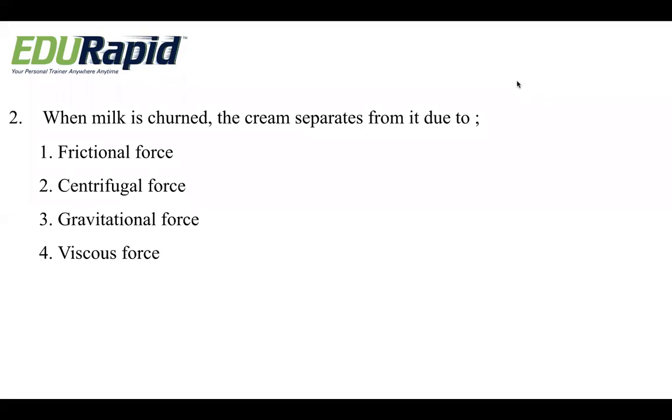From Suma Basuraju, we got the second option. Very good. Tulasi, fourth option, viscous force. Most of them are giving the second. Rohini V, centrifugal force. Very good. Okay. Fine. So why does it separate? Shalini, second option, centrifugal force. Okay, we'll see the answer. It is the second option, centrifugal force. Exactly.